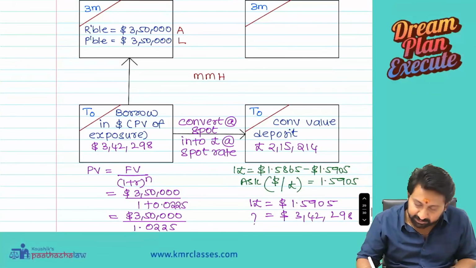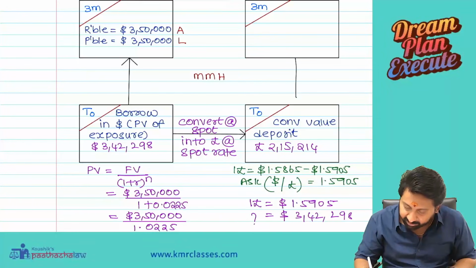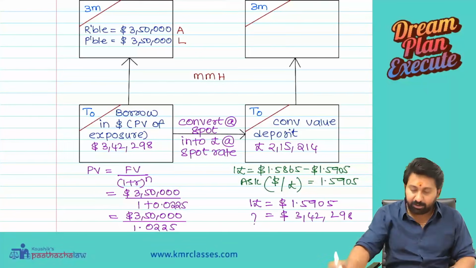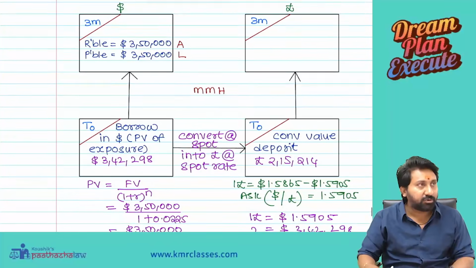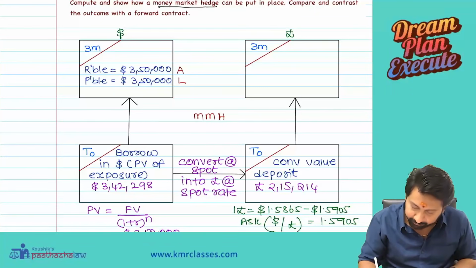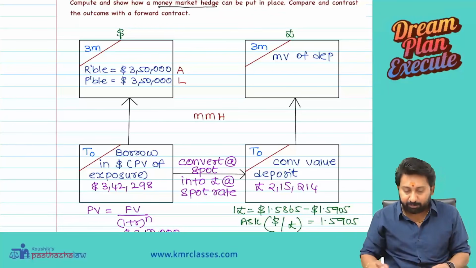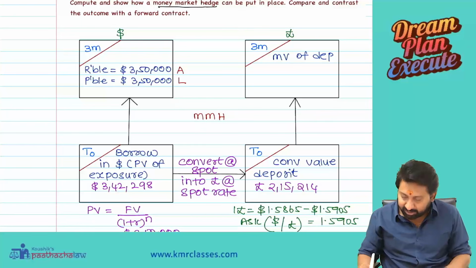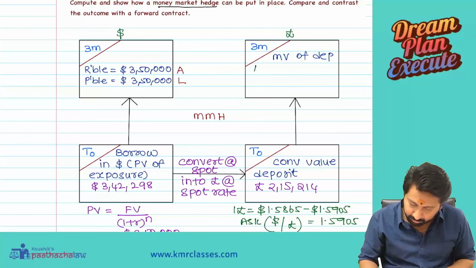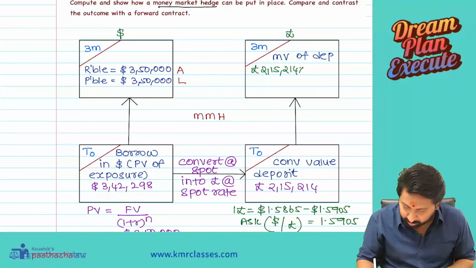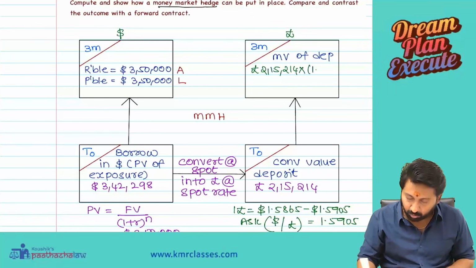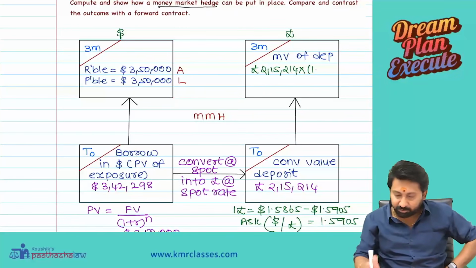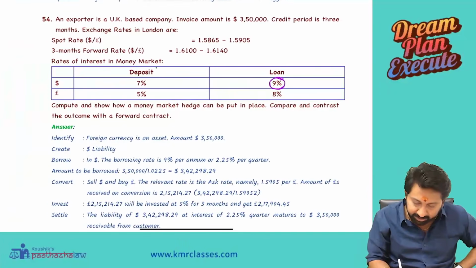Okay. Now this deposit will sit silent. Will give a return. See, this 2,15,214 will be having maturity value of deposit. How much is the maturity value of deposit? Maturity value of deposit will be pounds. 215,214 into 1 point and 1 plus 0 point, like that we need to see. This is deposit. Deposit means we need to see deposit.